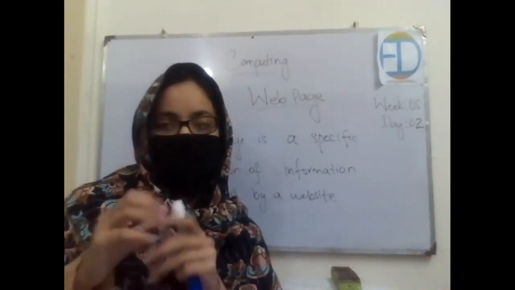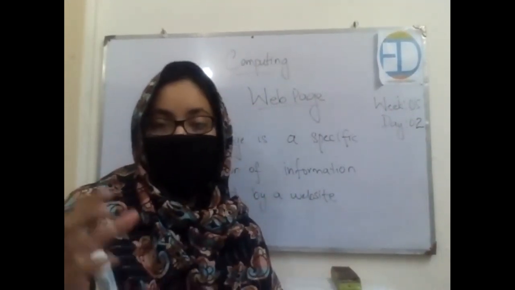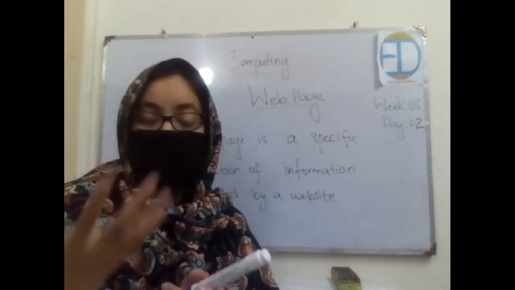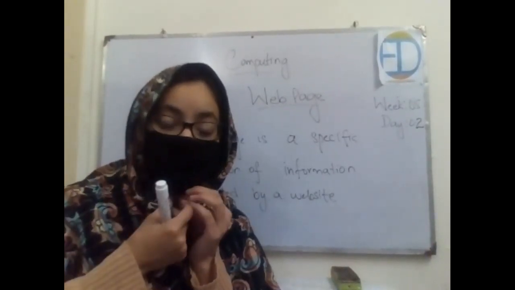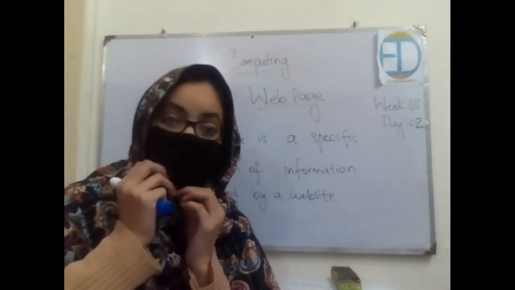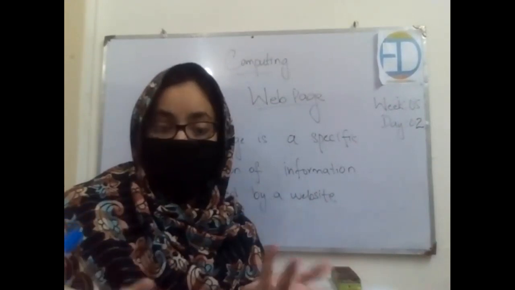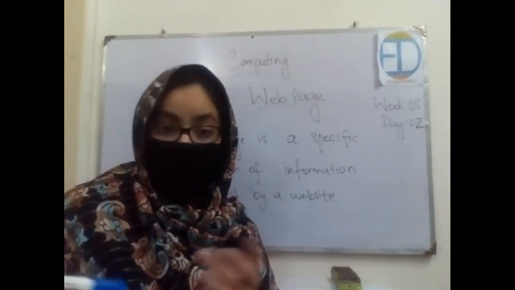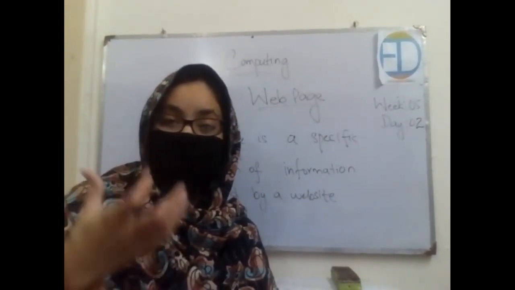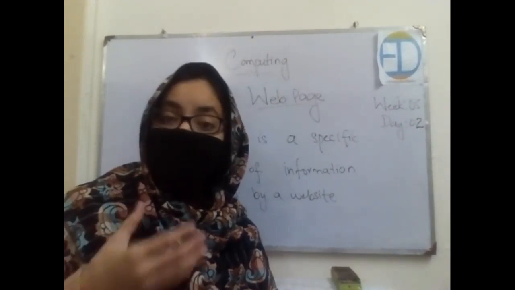Now, what is a web page? People make different types of web pages using the internet, and if you have internet you can look at all of those web pages. For looking at a web page, it is important to have internet with you. You cannot look at a web page if you are offline. And what does a web page show us? A web page basically represents information about any topic, anything you want to search for.